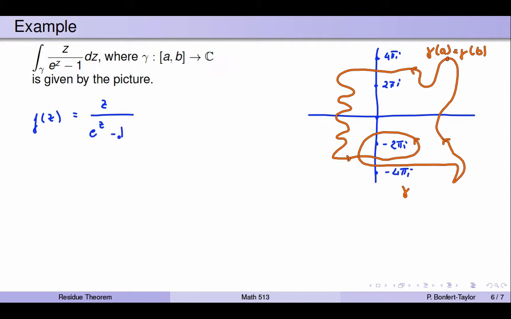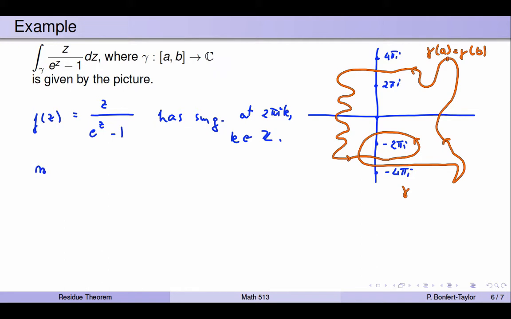And where does that have singularities? Well, it has singularities whenever the denominator is 0. And so that is whenever e to the z is equal to 1. So it has singularities at the points 0, 2 pi I, 4 pi I, 6 pi I. So in general, it's 2 pi I k, where k is an integer. We are interested in those singularities for which the winding number is non-zero.